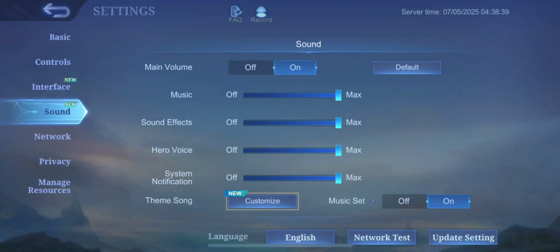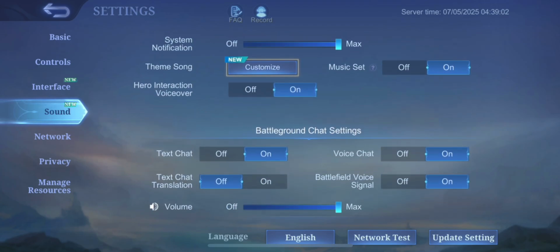Now simply go to sound, and as you can see here you have the option of main volume, so make sure to turn this on, and then you're going to have to simply switch the music, sound effects, hero voices, system notification. Next, near the max option, as you can see, I have everything at max. So basically that's all you're going to have to do.